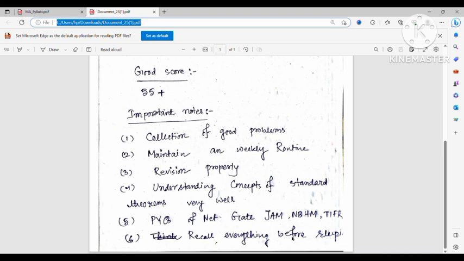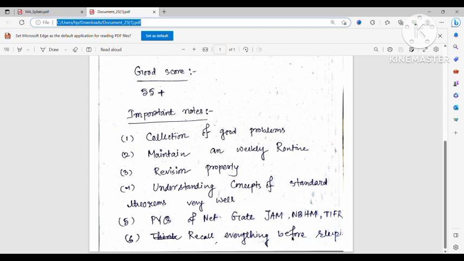Then many students ask me a question: how to get under 10 rank. I just want to tell you that, personally, I don't know how to get under 10 rank, and I believe that under 10 rank actually depends on the day you are going to give the exam, okay?